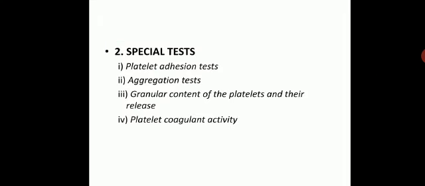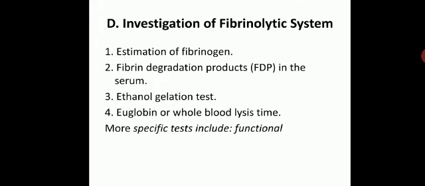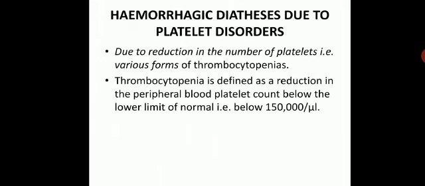The special tests for platelet abnormalities are platelet adhesion test, aggregation test, granular content of the platelets and their release, and platelet coagulant activity. Then investigation of fibrinolytic system. There must be estimation of fibrinogen, fibrin degradation product in the serum, ethanol gelation test, euglobin or whole blood lysis time. More specific tests include functional tests.